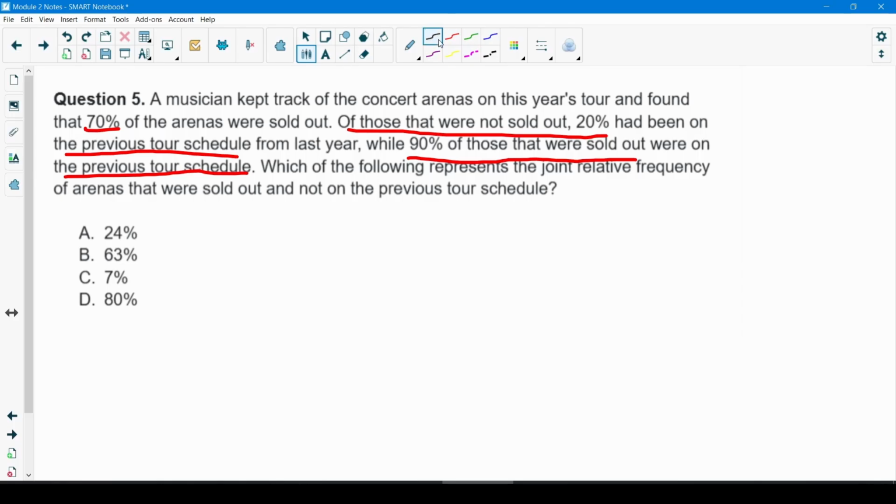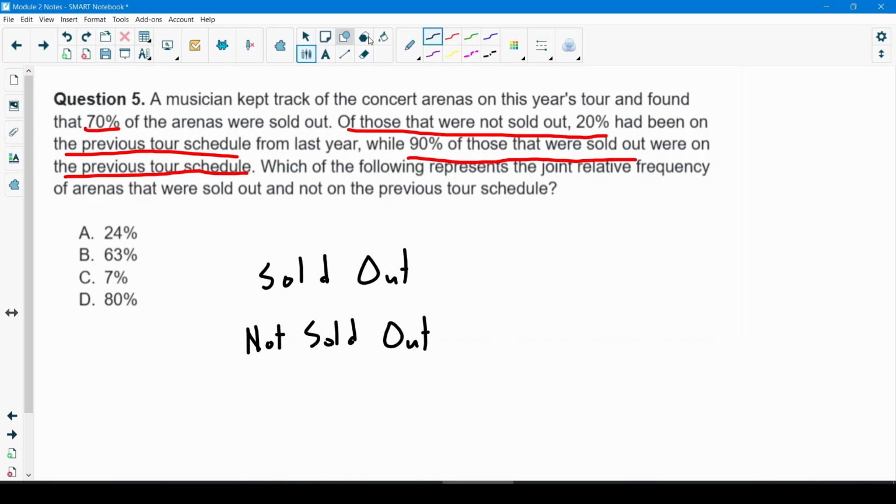All right, so what I'm going to do for this is make a little tree diagram just to simplify all this complicated information. And we're going to look at arenas that were sold out, and then also the ones that were not sold out.